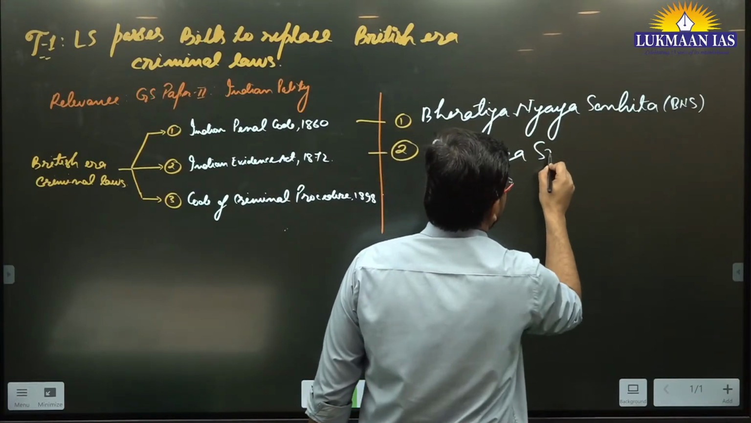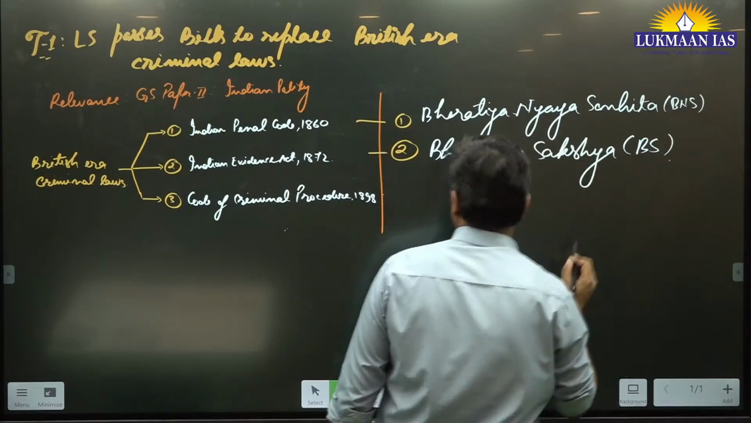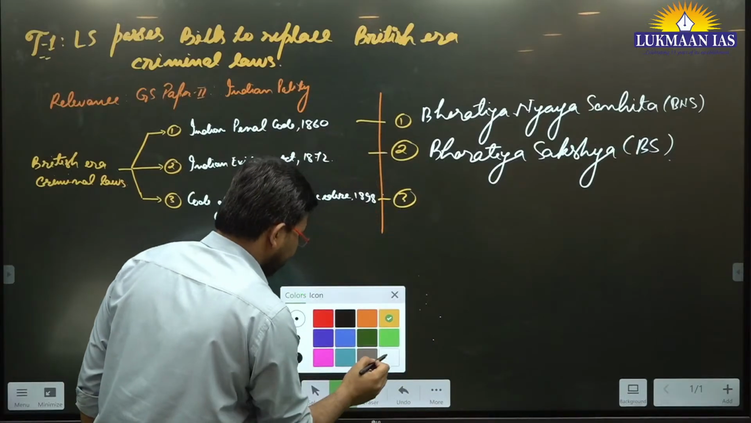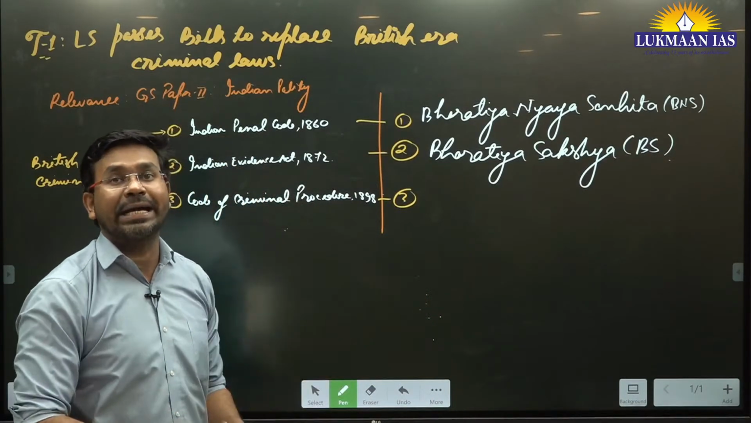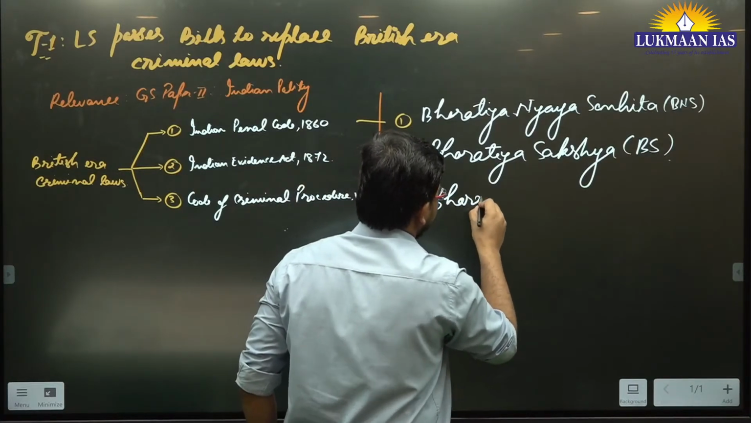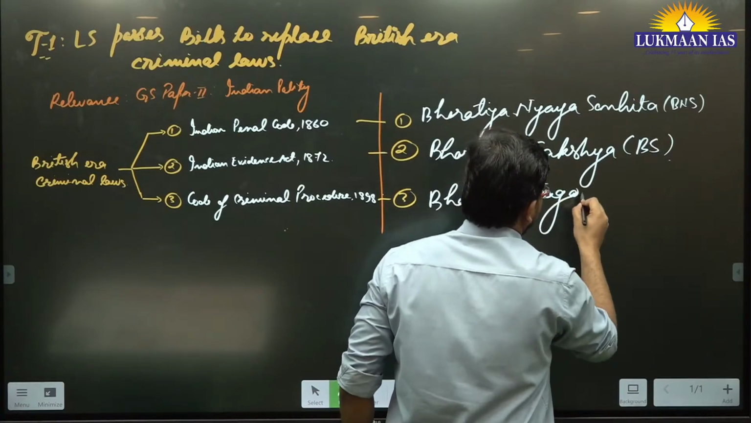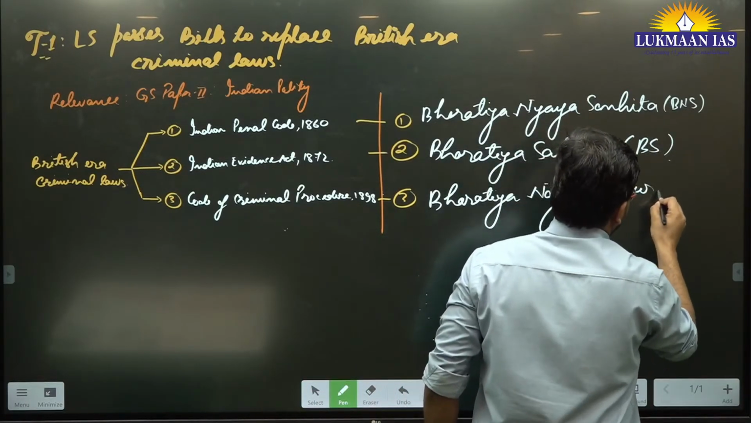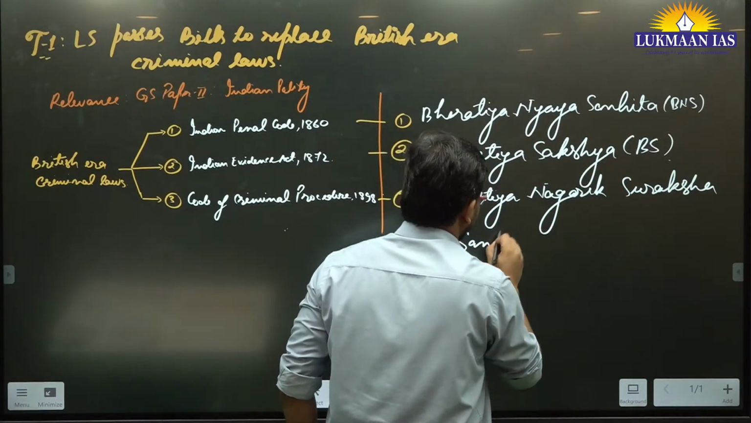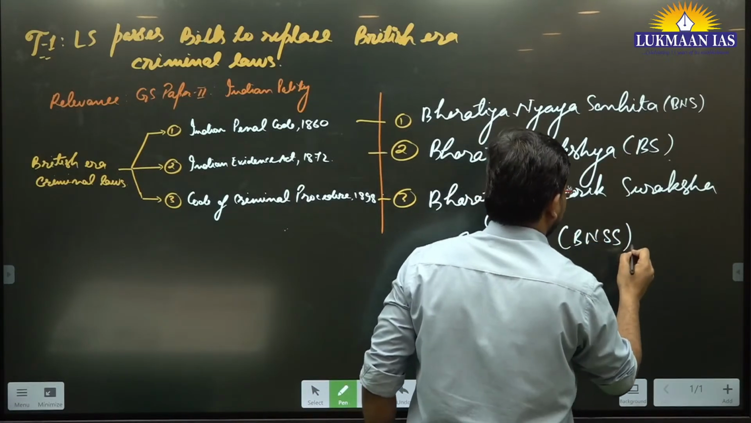Bharatiya Sakshya, in short BS. Now, the third will be replaced by another act which is known as Bharatiya Nagrik Suraksha Sanhita. Okay, it is known as Bharatiya Nagrik Suraksha Sanhita, right?